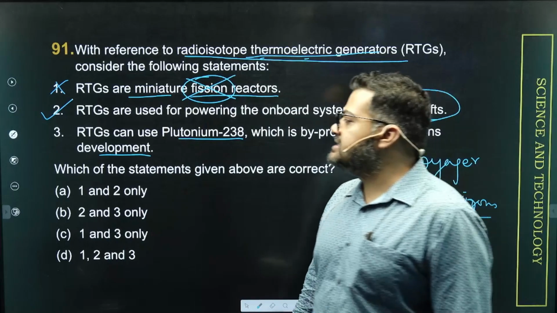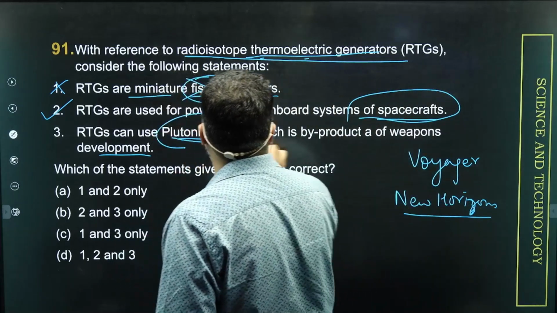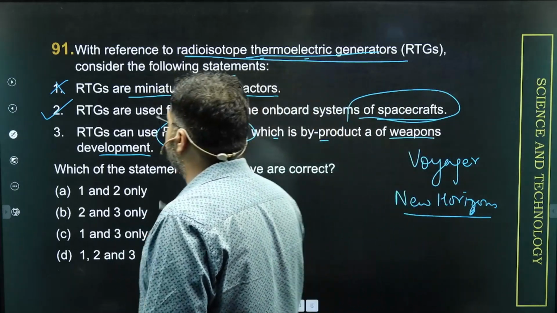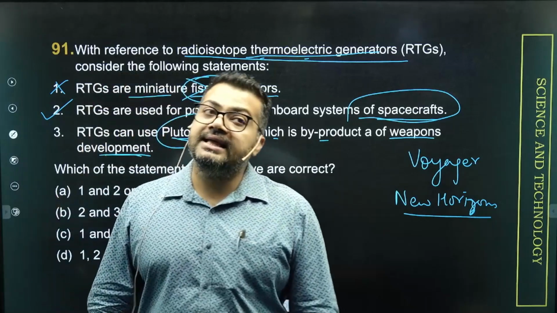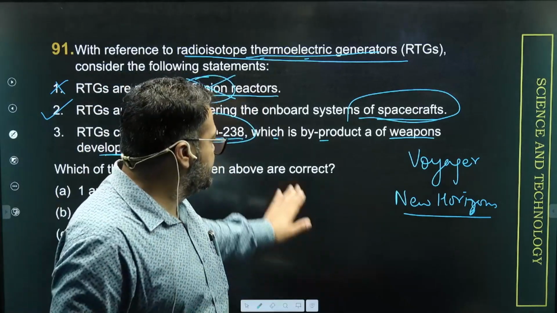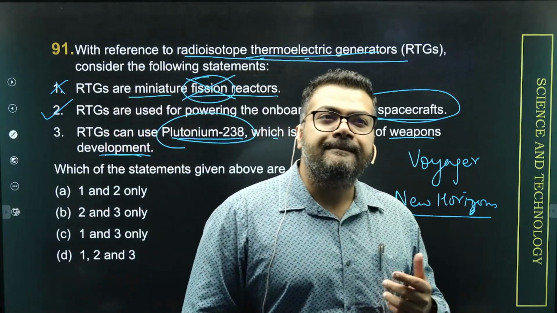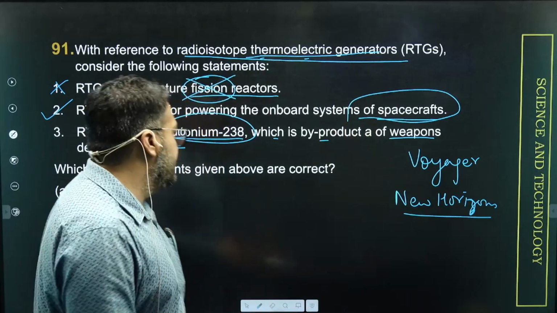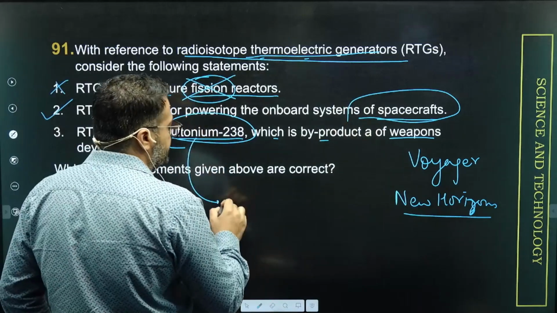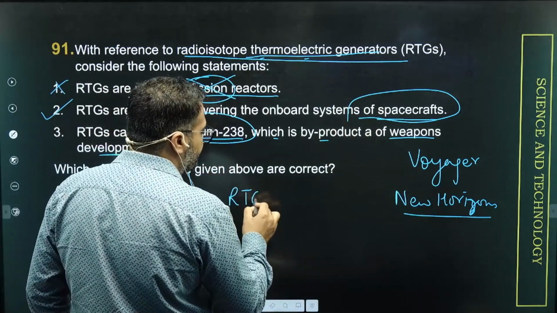And the third statement is: RTGs can use plutonium-238, which is a byproduct of the weapon development system. Guys, again, this is also true. Plutonium-238 otherwise is not fissile. It cannot undergo a nuclear chain reaction. But yes, because it is radioactive, it can obviously be converted into energy with the help of RTGs.